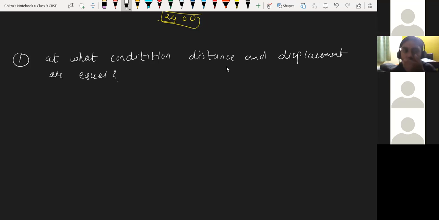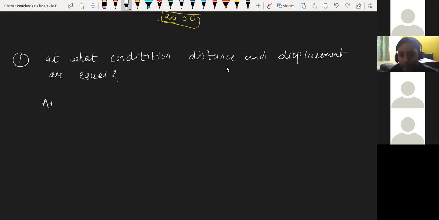Distance and displacement are equal when it's a straight line, sir. If the distance is equal to 90 meters and it stops at 90 meters instead of coming back or taking any detours, then the displacement will also be from that area to the final destination.